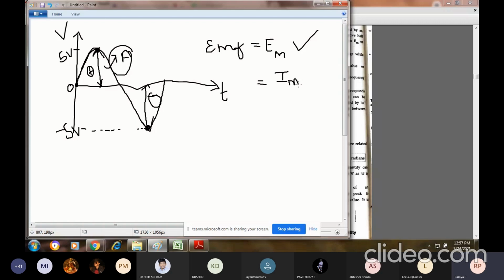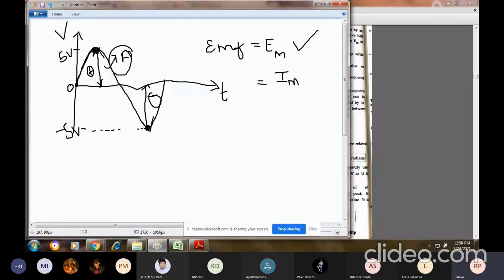See why I am stressing this notation, because I will be using this. Whenever I use Em, you should understand this is the maximum EMF or maximum amplitude across the positive half cycle, or it may be the negative half cycle. Getting my point? So this is nothing but your amplitude. You can even say the amplitude is a peak value. So this is my peak. Whenever I get the maximum voltage or EMF at this particular point, that is my peak value. Even some textbooks prefer the term peak.